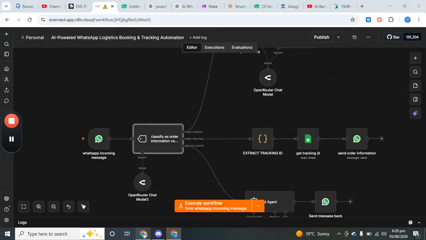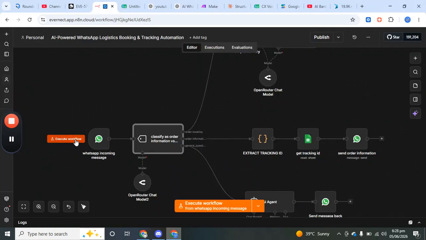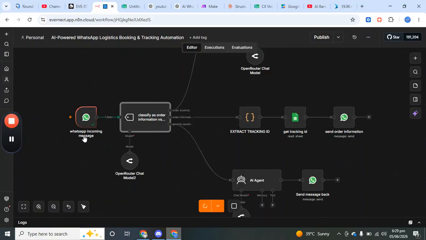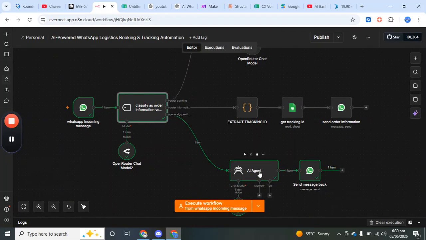So let's say hi, because I have not configured the general ability, so it will provide the template to order. So let's trigger the flow and then say hi. Now the message is received and now AI is classifying, so it's saying general question. So I have not configured the general question, so it provides the template to order.